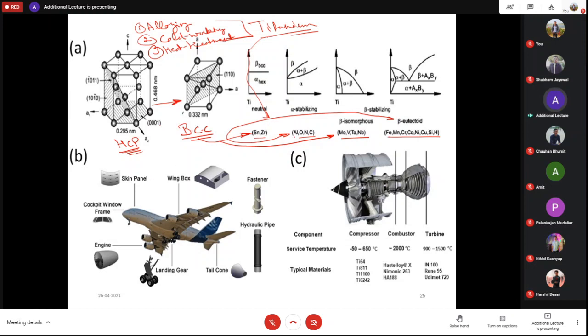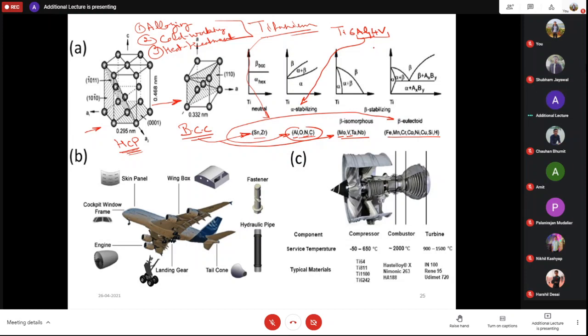Now if you see aluminium, oxygen, nitrogen, carbon, these are alpha stabilizing elements, so they are going to stabilize this particular phase. And molybdenum, vanadium, for example, maximum time people are using the Ti 6Al4V titanium alloy, where aluminium is an alpha stabilizing element. And this vanadium, that is 4% vanadium, comes under which category?